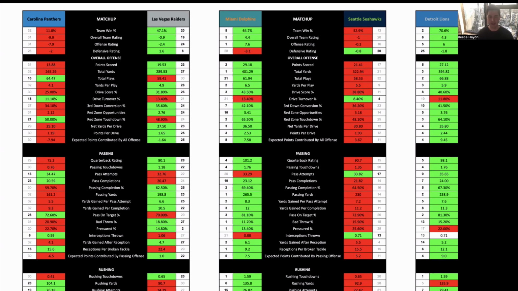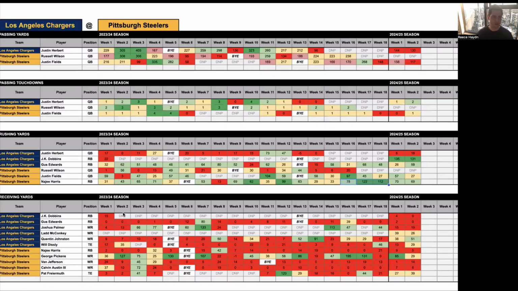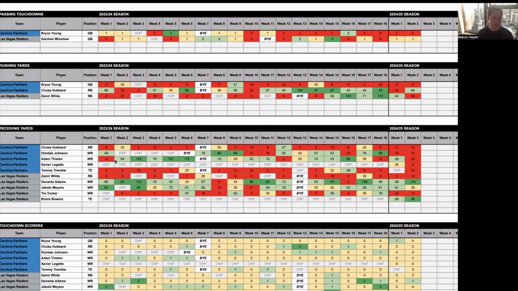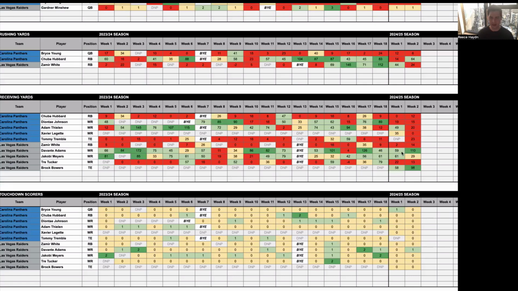So I'm looking at targeting Devontae Adams and Brock Bowers, their receiving yards to go over, and potentially looking at some milestones for them to do that. Devontae Adams had 59 in week 1 and 110 in week 2, and Brock Bowers 58 and 98 in the first 2 games this season. So they're going to be the 2 players that I target most likely with my props.